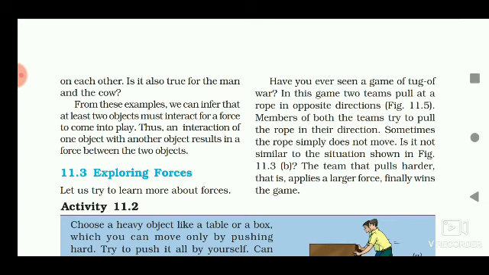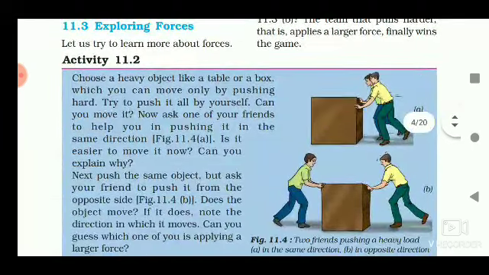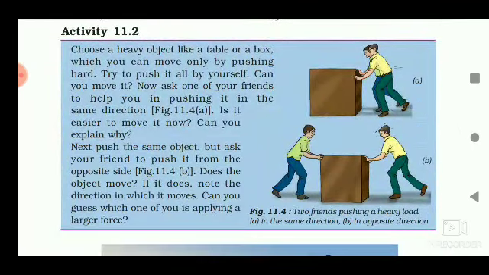Next, exploring forces. Let us try to learn more about forces. There is an activity 11.2. Choose a heavy object like a table or box which you can move only by pushing hard. So you can choose any object and try to push it all by yourself. Can you move it? Now ask one of your friends to help you in pushing it in the same direction.